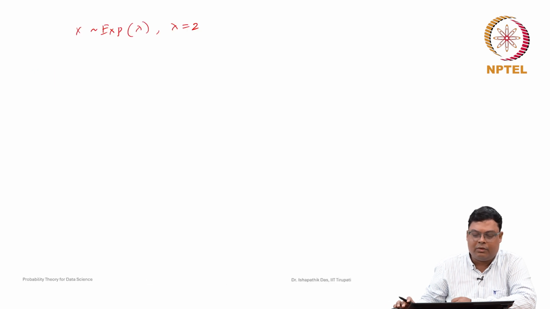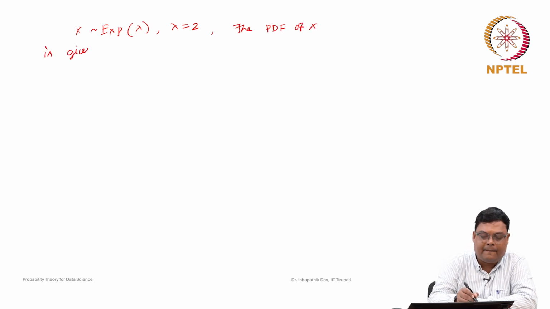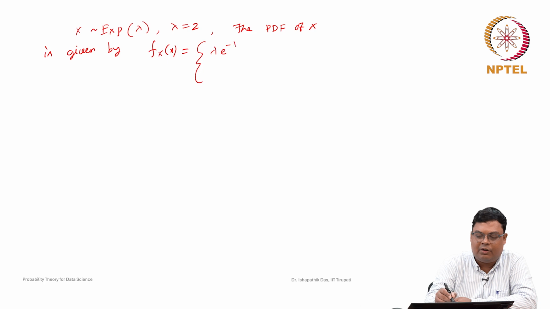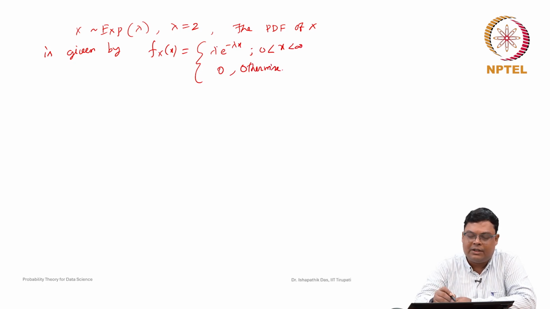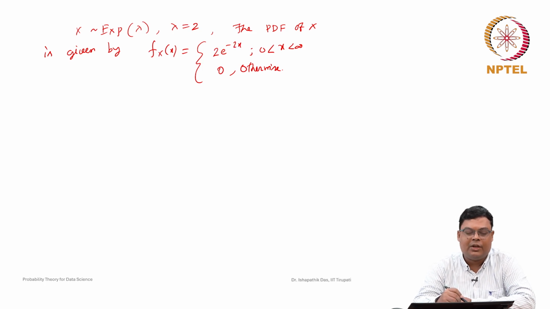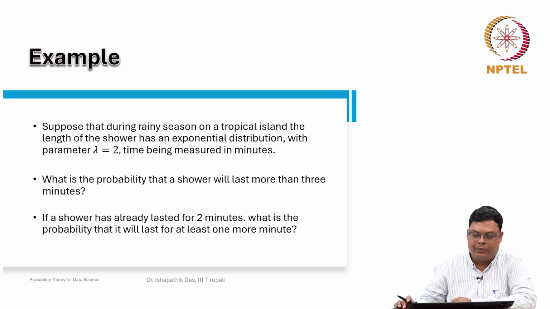Now, what is the probability? We already know the probability density function, because lambda is equal to 2. The probability density function of X is given by f_X(x), which is nothing but lambda e to the power of minus lambda x for x greater than 0 and less than infinity, and 0 otherwise. Here lambda is equal to 2, so we can replace that value also. So, this is nothing but 2 e to the power of minus 2x whenever 0 is less than x less than infinity, and 0 otherwise.